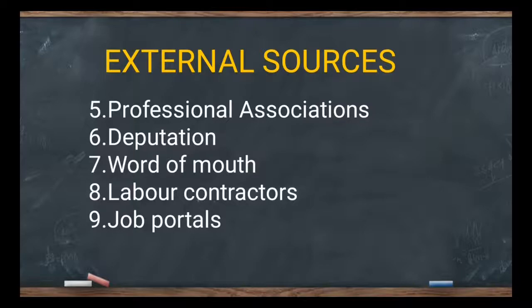Labor contractor is suitable for industry types where a large number of persons is needed. Under one head, for example in construction, we will have one head and under him 10 persons. If a new building is constructed, 5 or 6 electricians are needed. They will all be friends, so we can call one person and all the friends will join together and work. That is what we call a labor contractor.